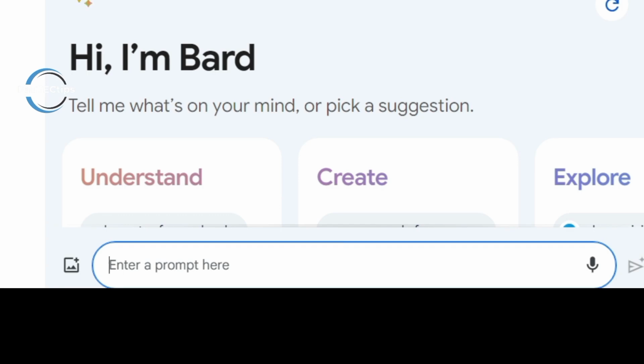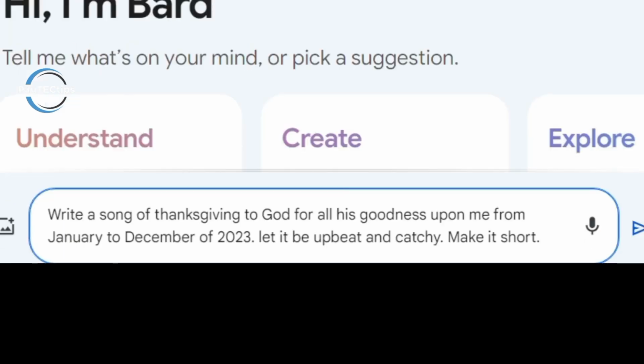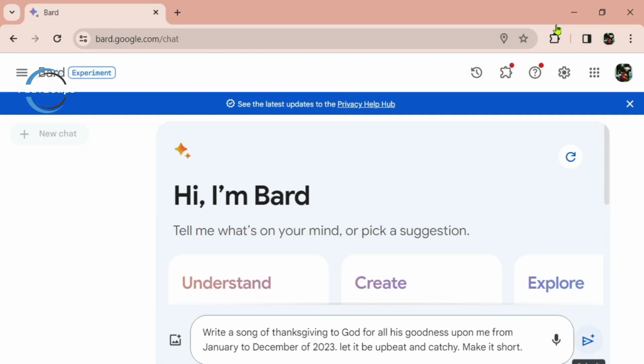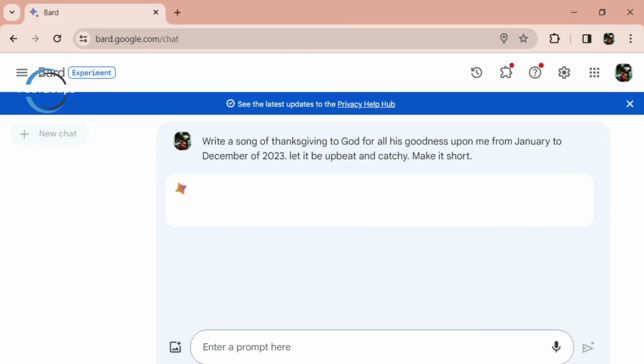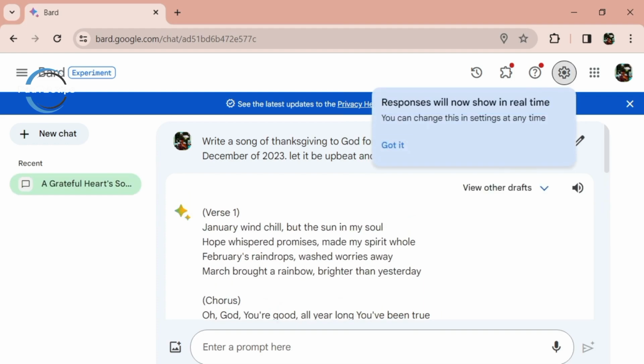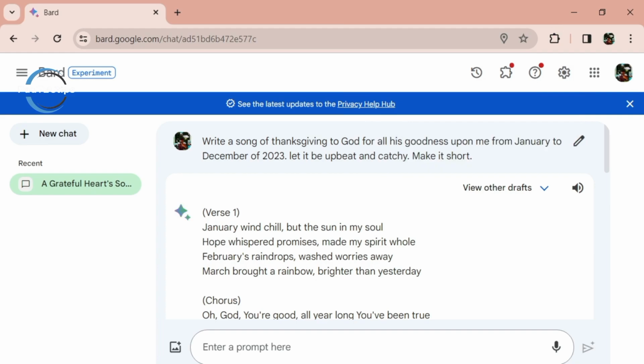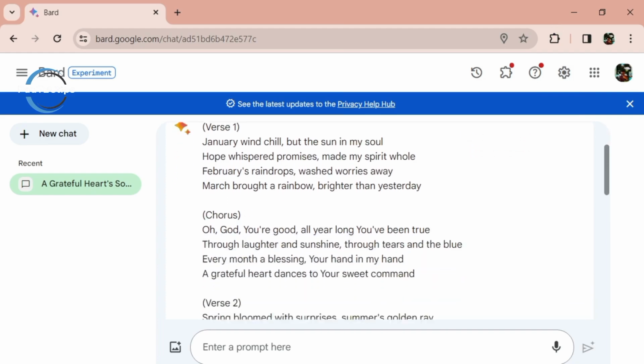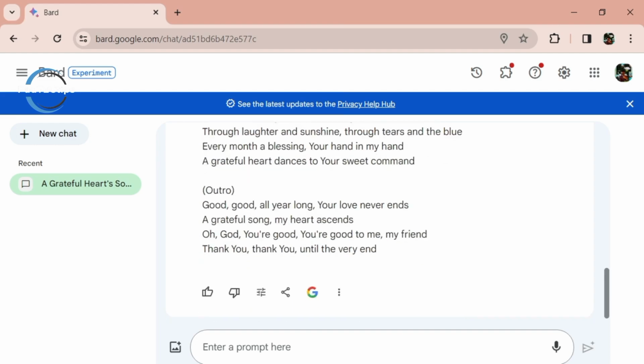I want to write a prompt for the lyrics of my song. I'm just simply going to type: can you write me the lyrics for a song to thank God for his goodness upon my life from January to December 2023. I'll hit send, and within seconds Gemini AI is done generating these beautiful lyrics. You see all the verses, the chorus and the conclusion. It's very nice. So in a way, we are done with Google Gemini for now.